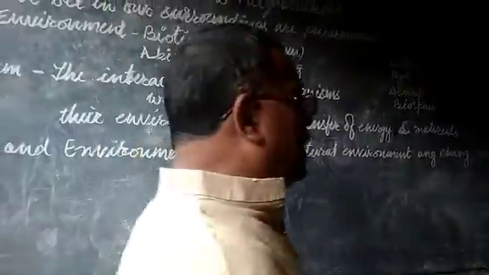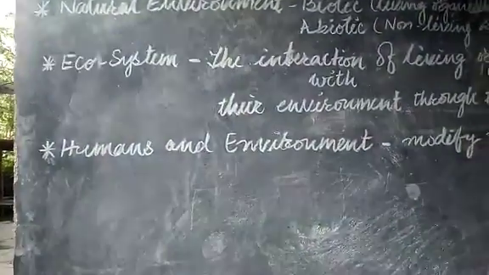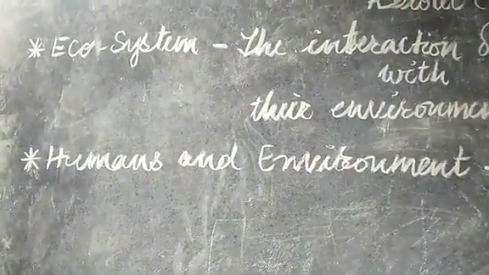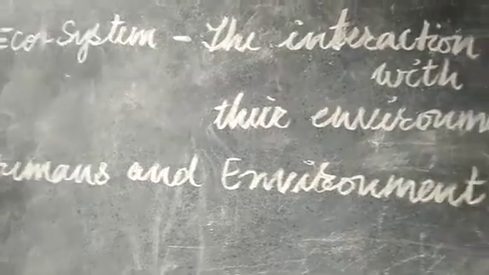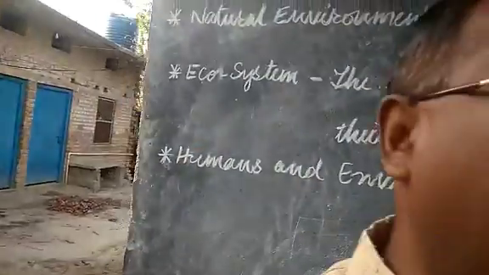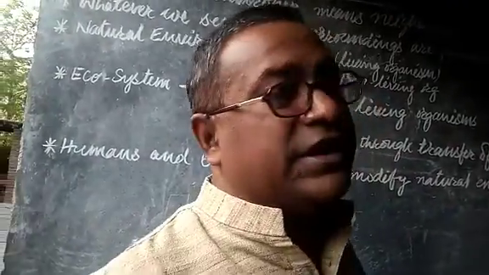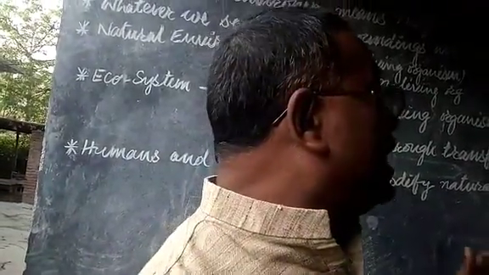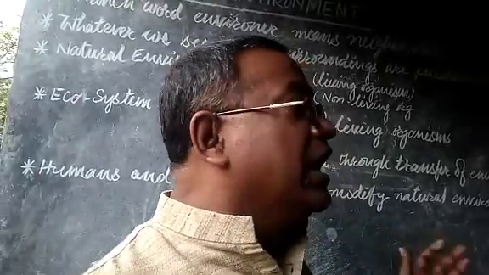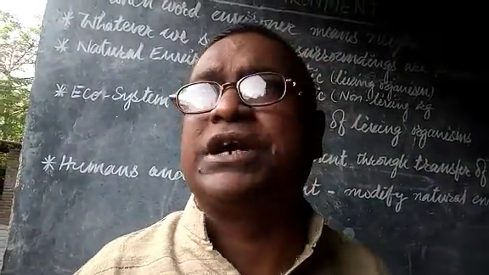Maximum utilization means human beings utilize all the natural resources found in the environment, and due to excessive use of the resources, many resources can be depleted, and the environment gets a type of pollution.